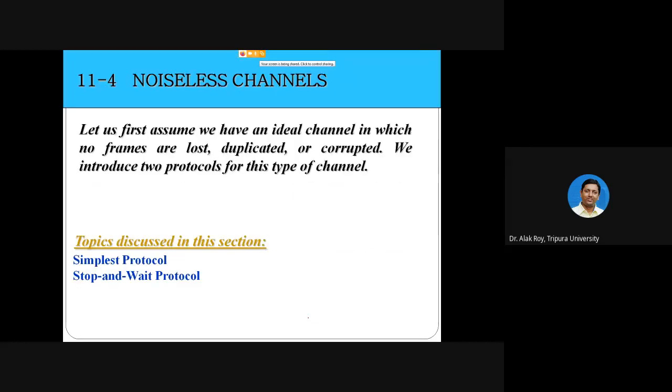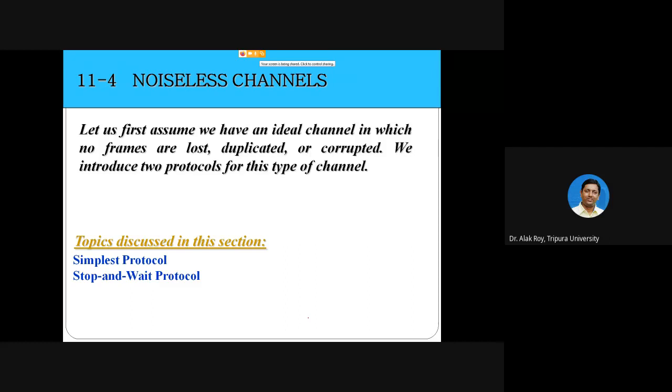Let's see the environment of noiseless channel. Let us assume that we have an ideal channel where no frames are lost or duplicated or corrupted. We are going to assume that whenever you transmit something from sender to receiver, it is always successful. There will be no loss of frames, no duplicate packets, no corruption of packets.